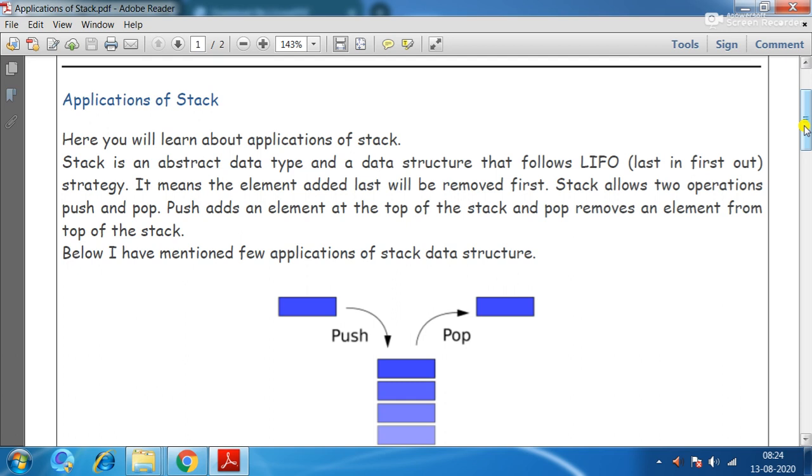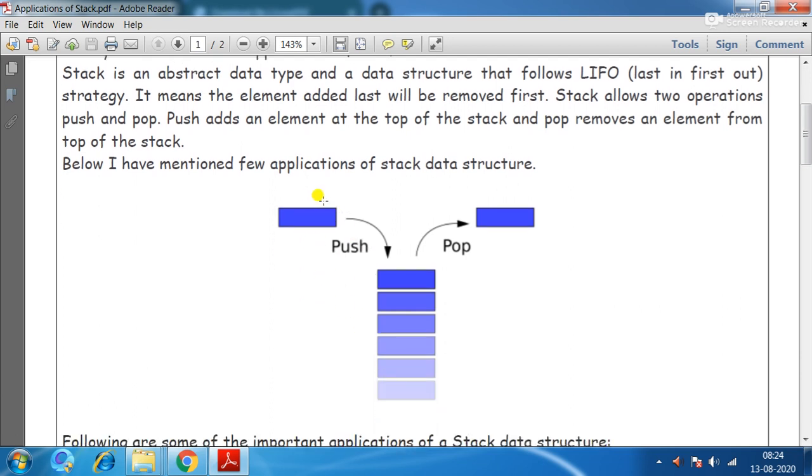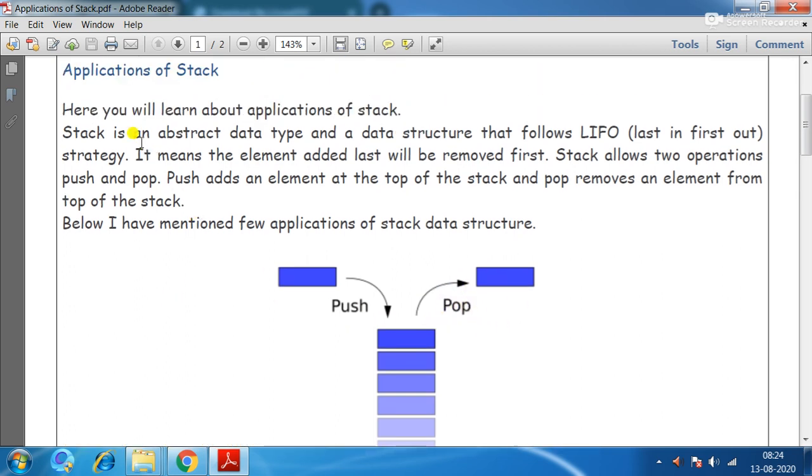So here, diagrammatically, I have represented the stack, and insertion of elements is represented with the operation called push, and deletion is represented with the operation called pop. So in this way the stack data structure, that is LIFO, last in first out, will work.